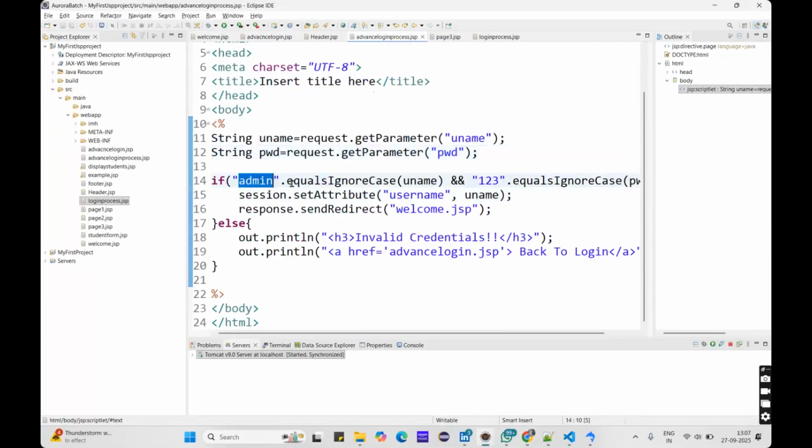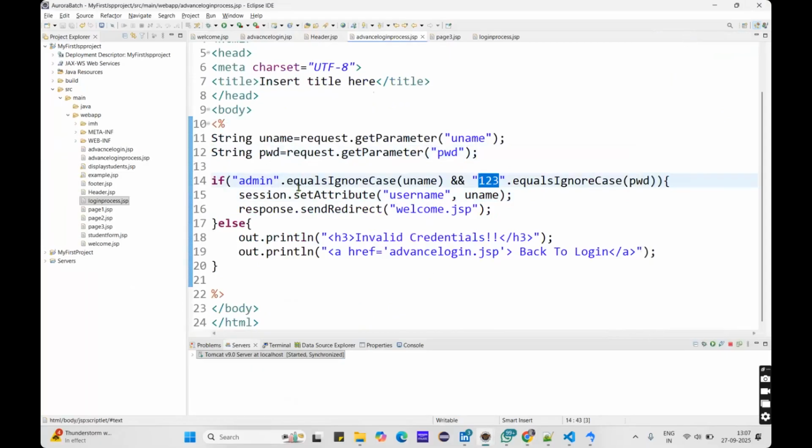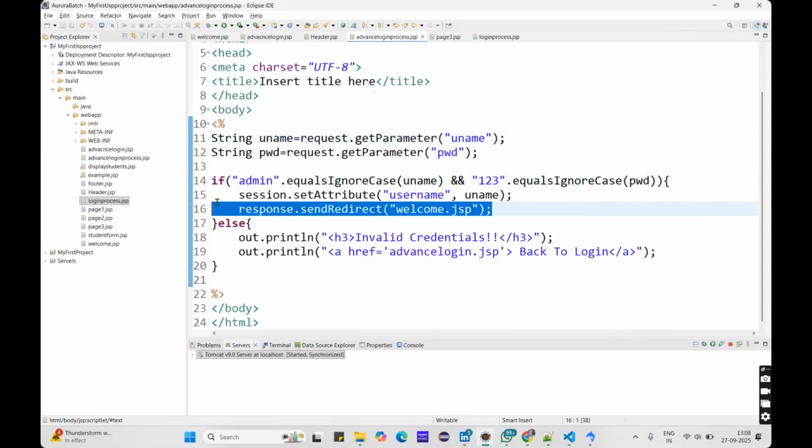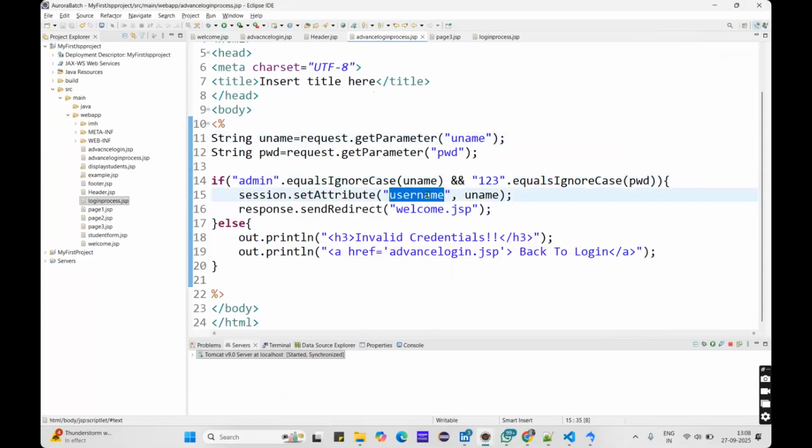I just gave random details, which are admin and 123. Whatever username is entered by the user equals admin and the password equals 123, then I will store the username in my session and redirect to the welcome page. I store the username in the session by giving a name to that username. By using this setAttribute method, we set the data into a particular variable.